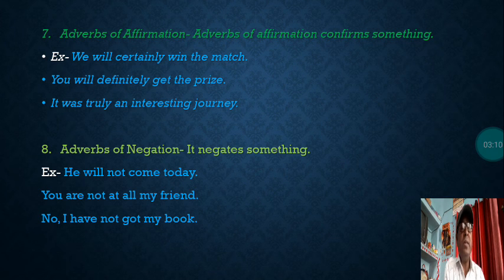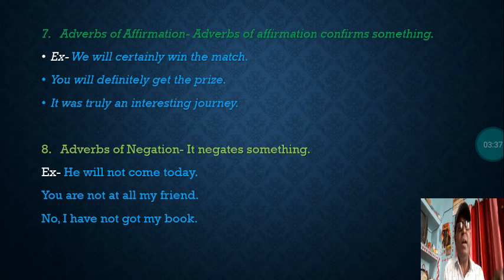Adverbs of affirmation confirm something, like we will certainly win the match. In this sentence, certainly affirms, we give force on that, it will happen, we are sure. So this is called affirmation. Here certainly is an adverb of affirmation.